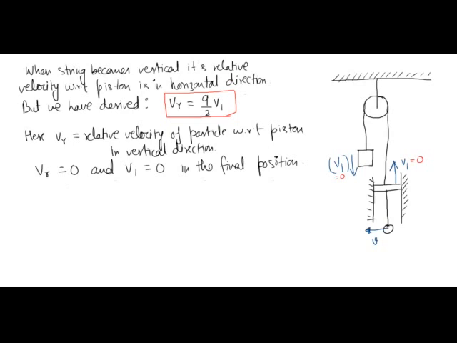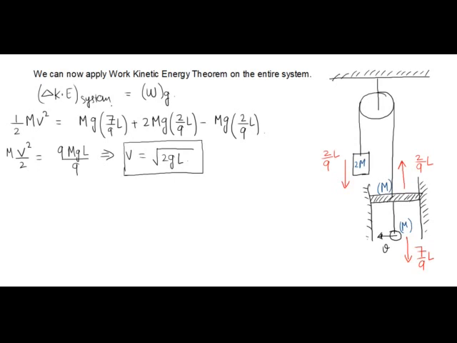So in final position, both the velocity of this piston as well as the velocity of this block will be 0. And if their velocities are 0, the angular velocity of this disk will also be equal to 0. So in the final position, the string will be vertical and this particle will be moving in horizontal direction only. Okay. So finally, this diagram represents the final position. Okay, so the displacement I already calculated.